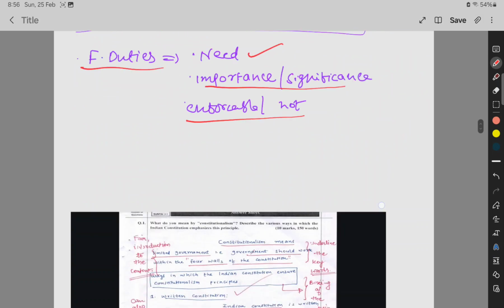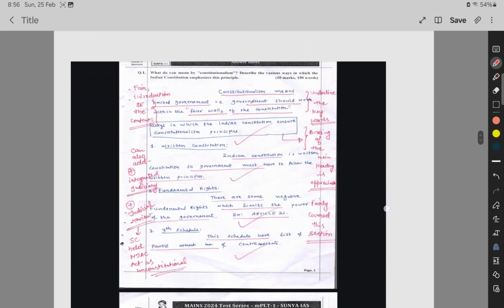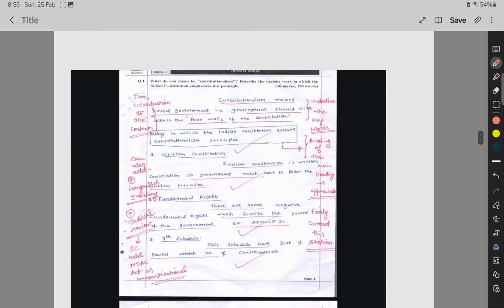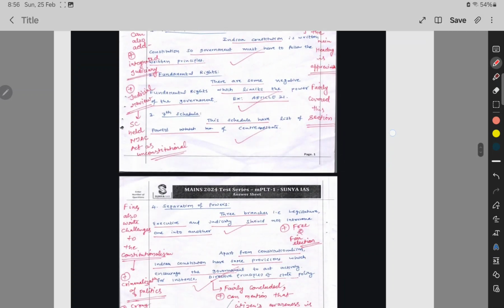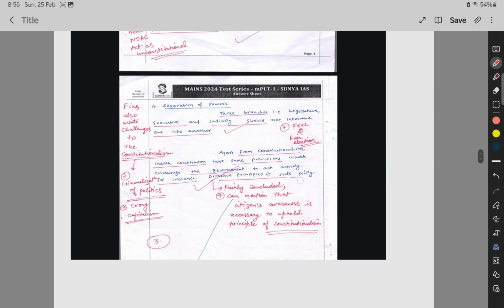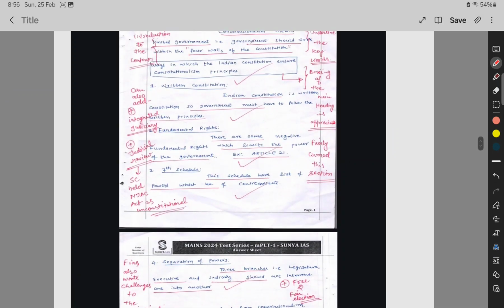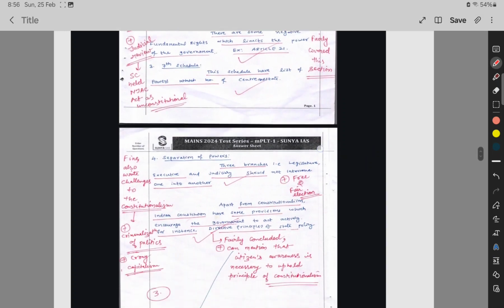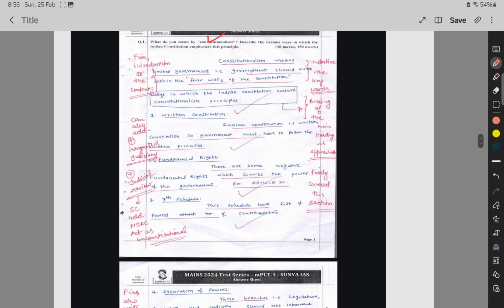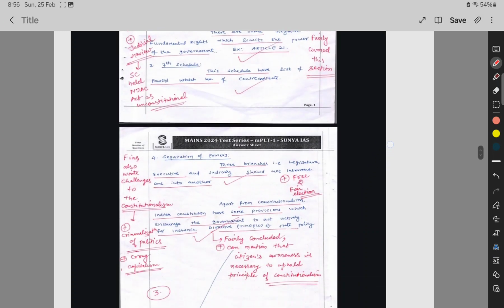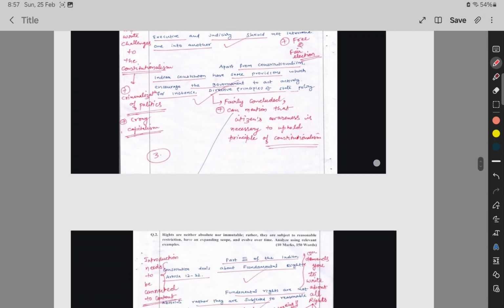And I want to show my answers. I know this is not a great answer, but this is what I wrote recently. This is on the topic of constitutionalism, and it was evaluated by the Sunya Institute. They gave 3 marks out of 10. It is a somewhat average mark, maybe a poor mark. This is my level of understanding. If you want, refer to this: pause the video and read it thoroughly. And here also, one more question I want to show.